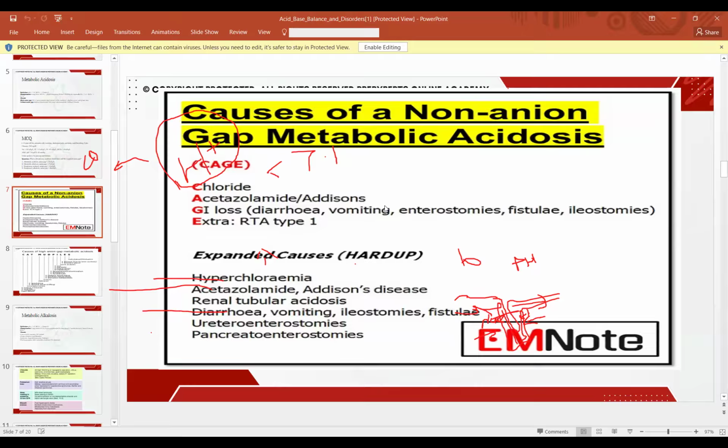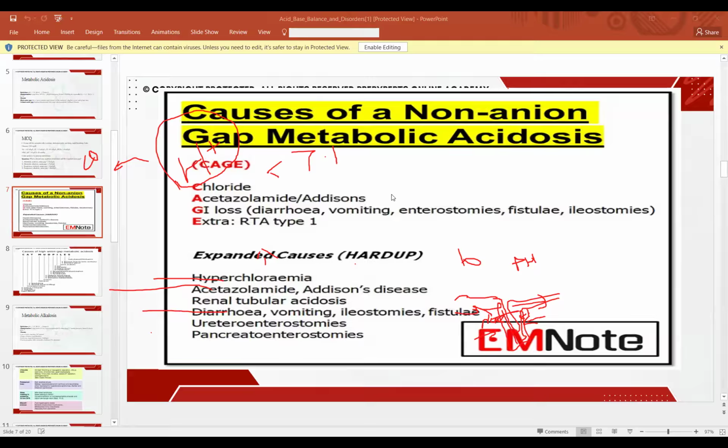Basically, this is something acting on the proximal tubule, blocking the reabsorption of bicarb. We did discuss in the causes of non-anion gap metabolic acidosis that two things can occur. Either we are losing the bicarb from the GI tract, or we are losing the bicarb from the renal system. Remember these two things.